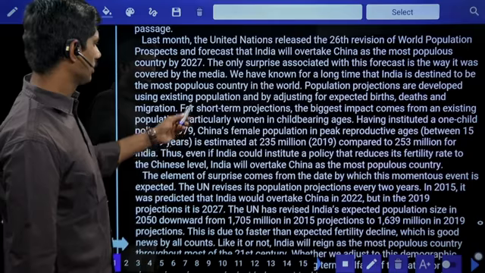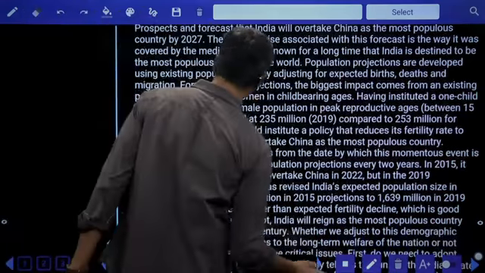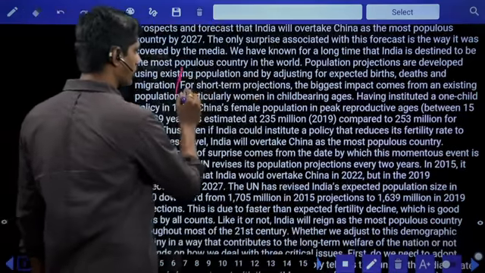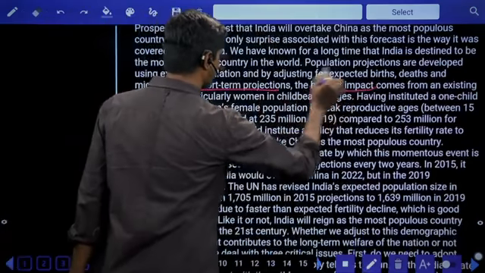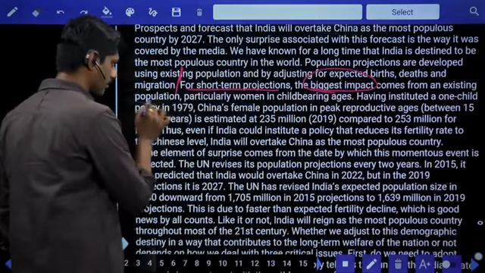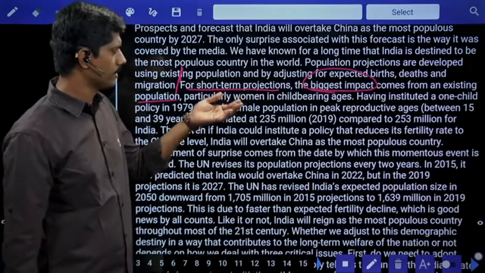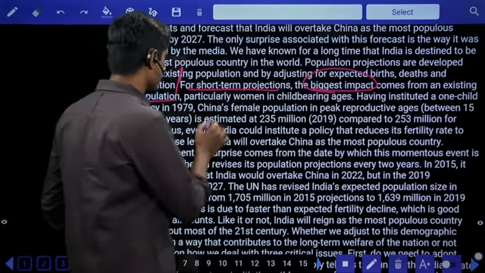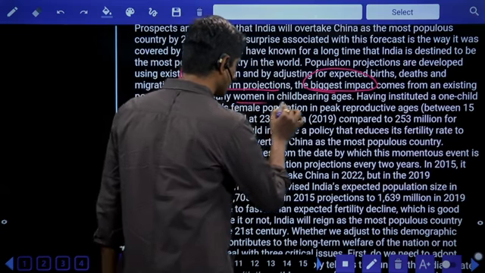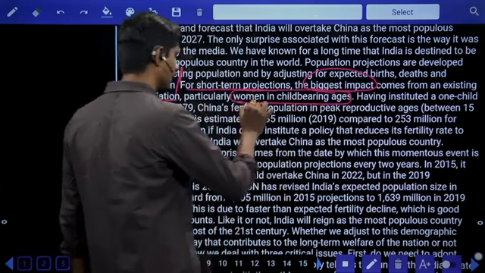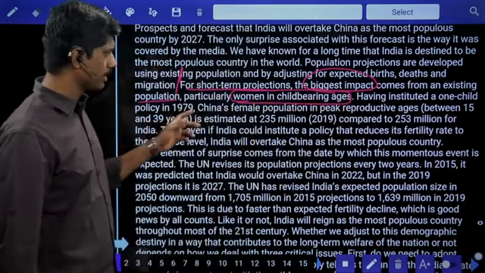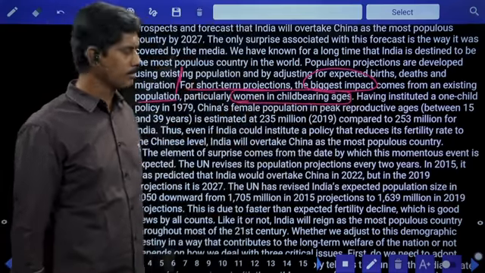Biggest impact short term. Yeah, I got the short term here. For short term projections, the biggest impact comes from an existing population. So where does the biggest impact come from? It comes from existing population, particularly women in childbearing ages.